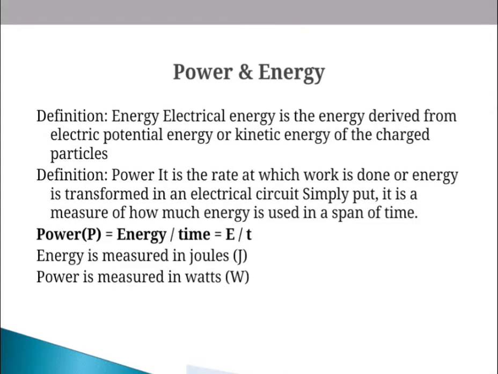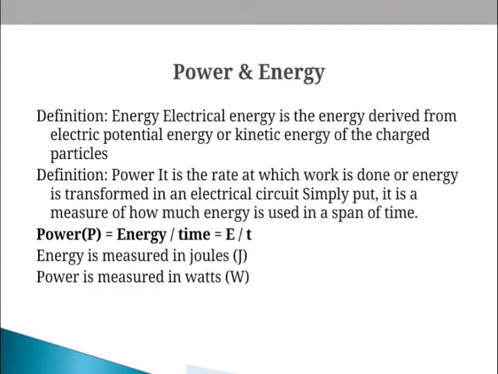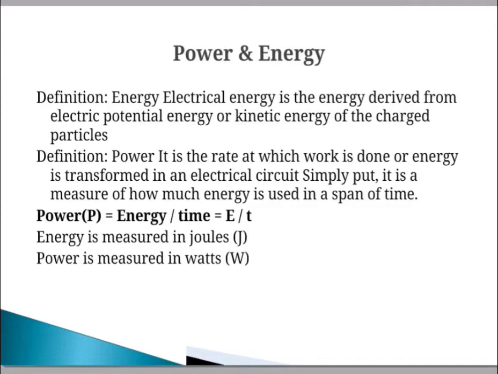The third one is apparent power. Apparent power is the product of voltage and current, its unit is volt ampere, and it is the combination of active and reactive power. We must remember that the wattmeter is used for the measurement of power. The energy meter is used to measure the energy in the system.